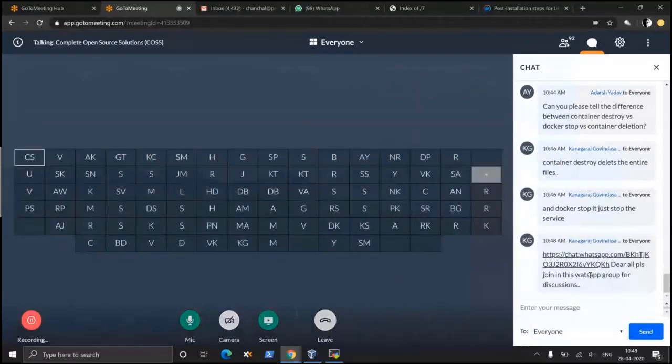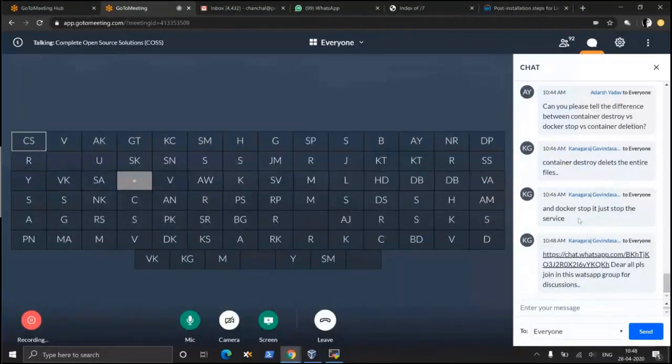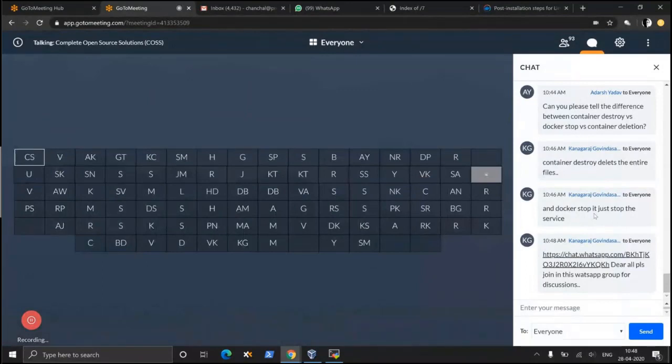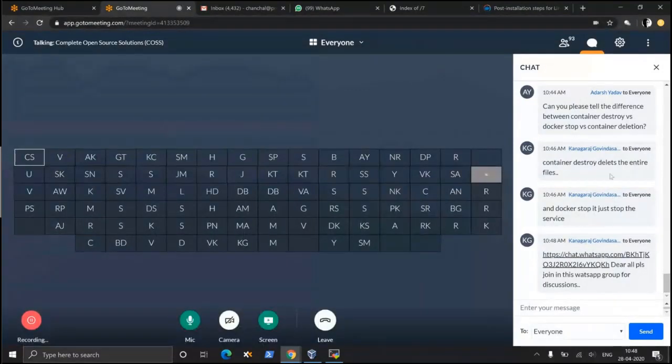Okay, the Docker stop, it just stops the service. Docker stop doesn't stop the service. Docker stop basically stops a running container. If you want to stop the Docker service, use systemctl stop docker. Okay, container destroy deletes the entire files.